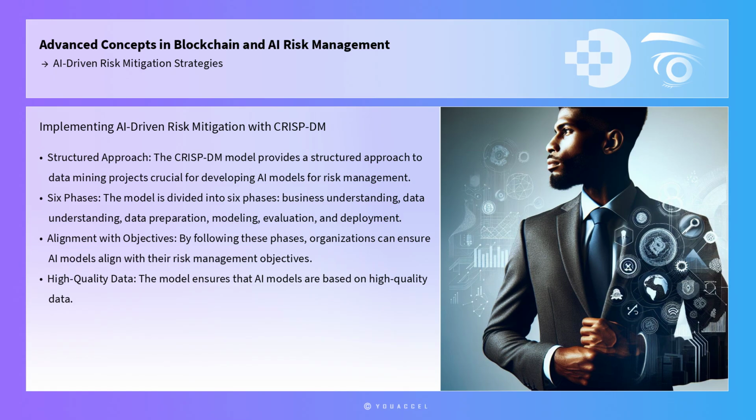One practical framework for implementing AI-driven risk mitigation is the CRISP-DM model. This framework provides a structured approach to data mining projects, which is crucial when developing AI models for risk management. The CRISP-DM model is divided into 6 phases: business understanding, data preparation, modeling, evaluation, and deployment. By following these phases, organizations can ensure that the AI models they develop are aligned with their risk management objectives and are based on high-quality data.